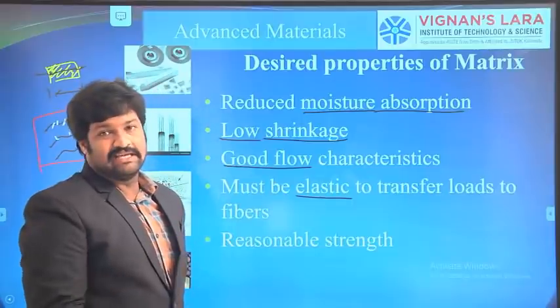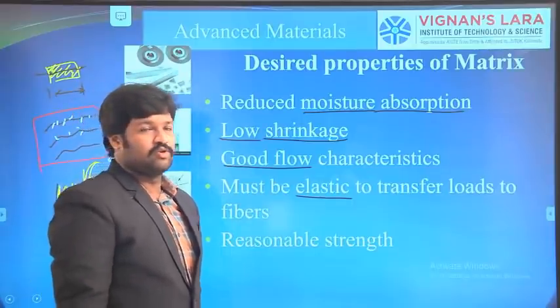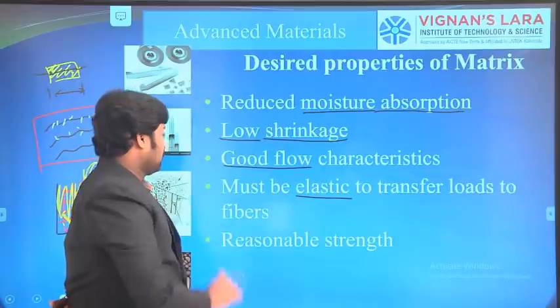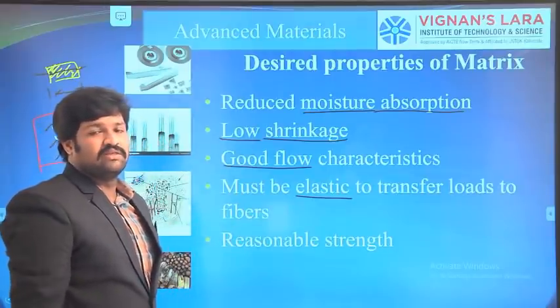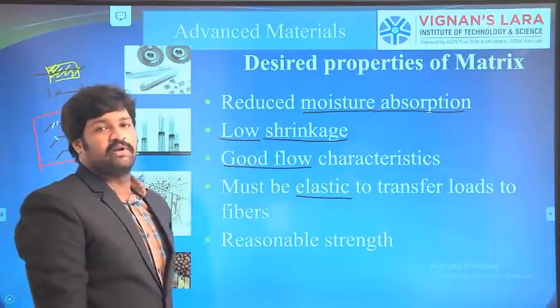The next one is reasonable strength. So if all the properties for these four properties are satisfied and the matrix does not have good strength, then ultimately we are getting a failure component.